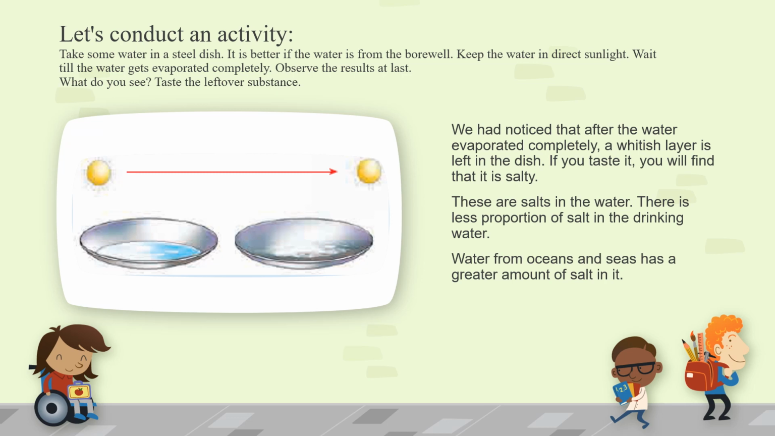There is less proportion of salt in the drinking water that we use in a house. But when compared to the oceans and seas, the water in them has a greater amount of salt. Understood? So in this lesson we are going to compare the salts in the oceans and various food items that we get from oceans and seas, or I could say water bodies on the earth.